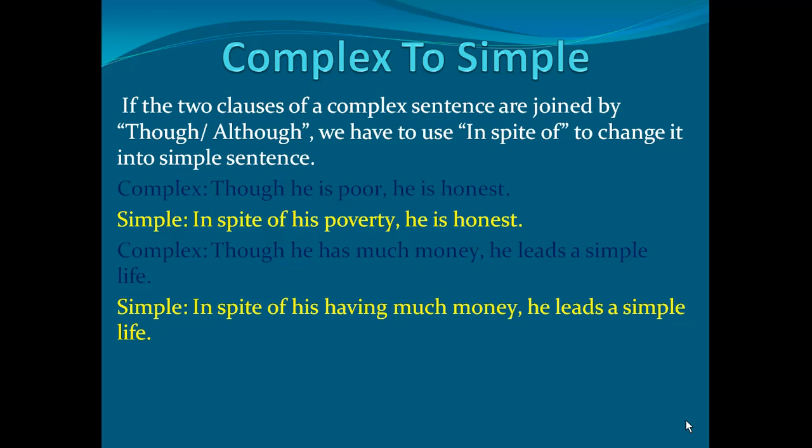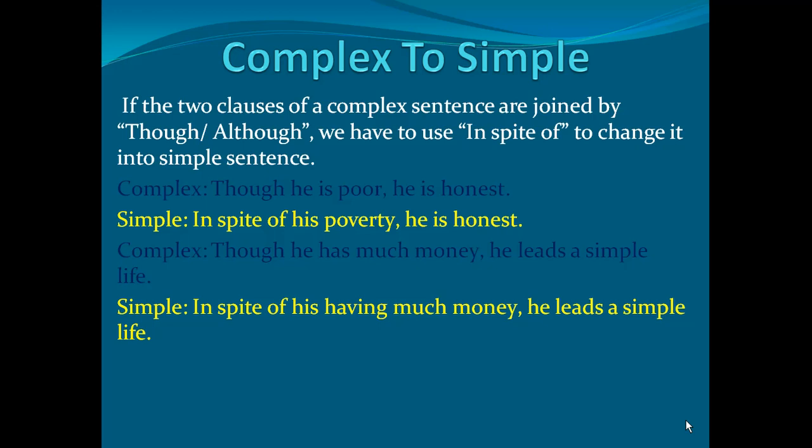So in complex, first one: though he is poor, he is honest. In simple sentence I have written: in spite of his poverty, he is honest. Okay? Next one, in complex: though he has much money, he leads a simple life.